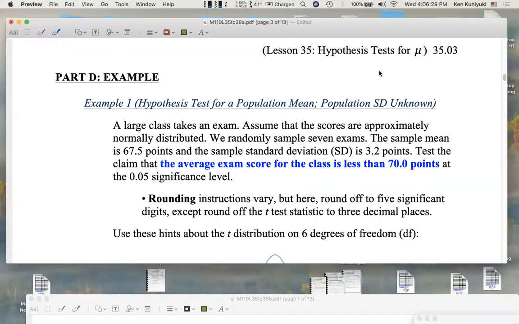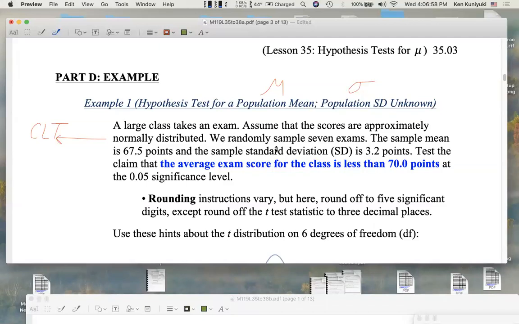Okay, so let's start with an example. Example 1, hypothesis test for a population mean, where we assume the population standard deviation is unknown. All right, a large class takes an exam. Assume that the scores are approximately normally distributed, which means what theorem applies? CLT, or the variation we need for the t-distribution.